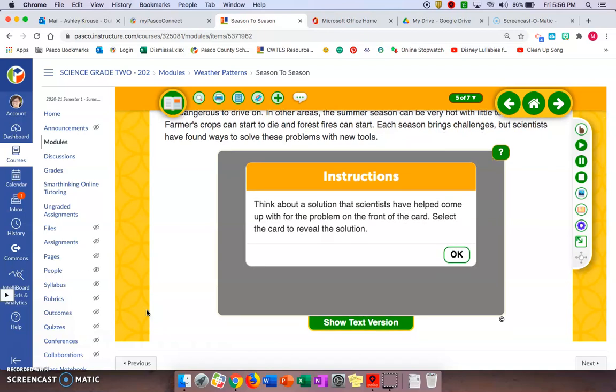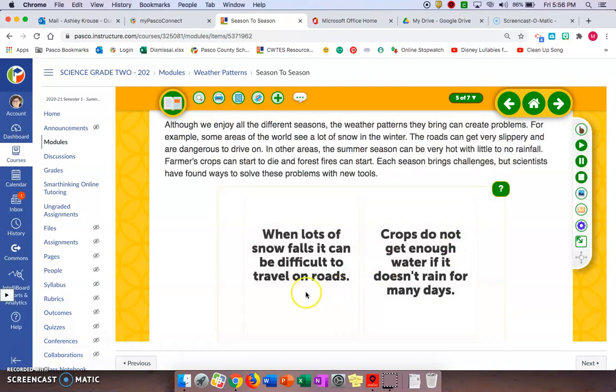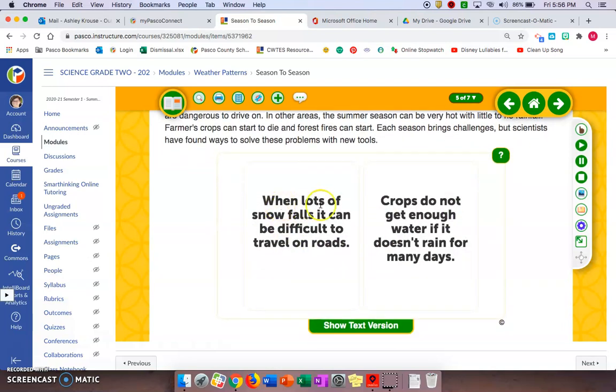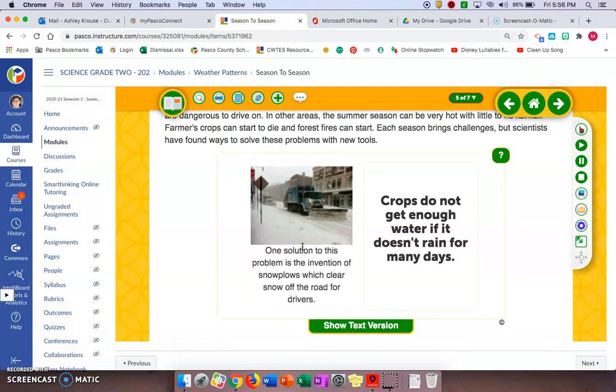Instructions. Think about a solution that scientists have helped come up with for the problem on the front of the card. Select the card to reveal the solution. When lots of snow falls, it can be difficult to travel on roads. One solution to this problem is the invention of snowplows, which clear snow off the roads for drivers.